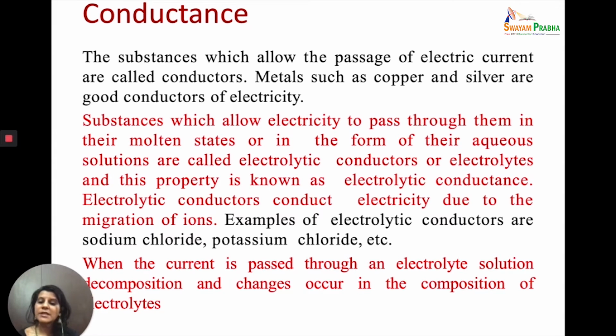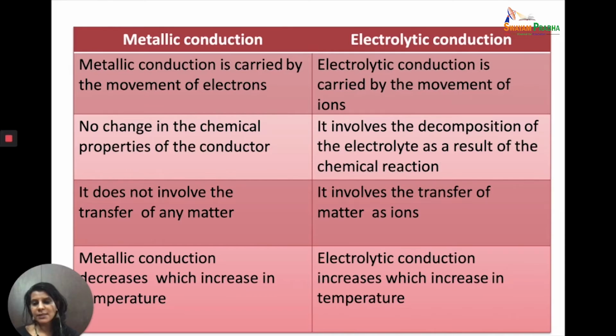Whereas in the metallic conductors, the passage of electric current is due to the movement of electrons. Because there is no movement of matter, their chemical and physical properties do not change. Whereas in the electrolytes, when you take a molten electrolyte or an aqueous solution of the electrolyte, the ions are moving. The sodium ions are moving, the chloride ions are moving, and because these ions are moving, there are chemical changes occurring. There is decomposition, and therefore the composition of these electrolytes changes during the process of conduction of electricity.